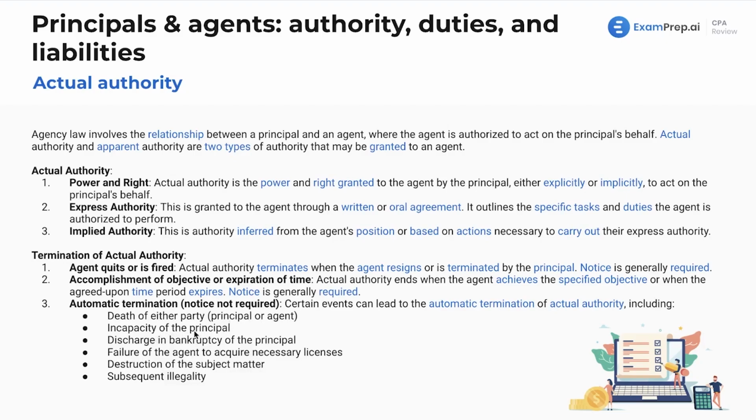Incapacity of the principal, there's a lot of things that can make you incapacitated, a coma, or just many different things. Discharge and bankruptcy of the principal. Failure of the agent to acquire necessary licenses. If you never had a license to do something, it was never valid. Destruction of the subject matter and subsequent illegality. All of these situations could definitely make for something where this is not valid. Automatic termination.